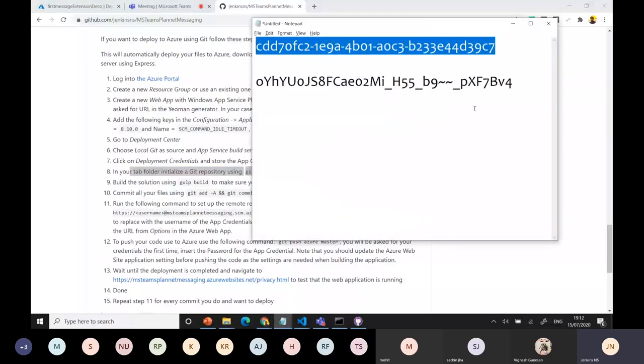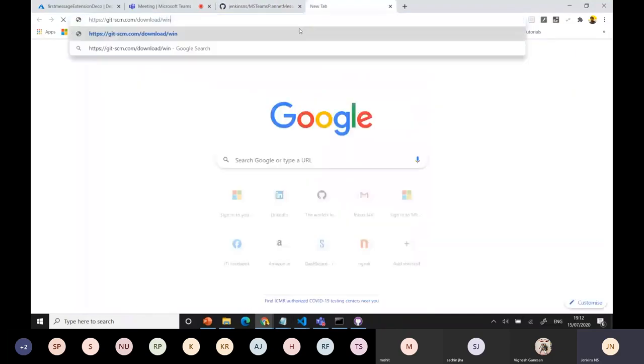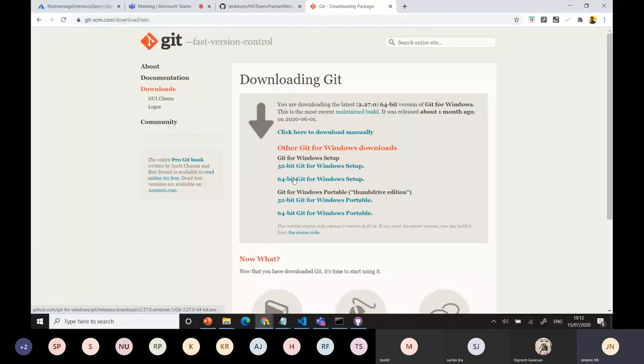Like this, the HTTPS git-scm.com/download/win. I think, yeah. You can copy it because I'm using Windows. Once you download and install it, the Git version you need to install is 32 or 64 bit based on your Windows setup.